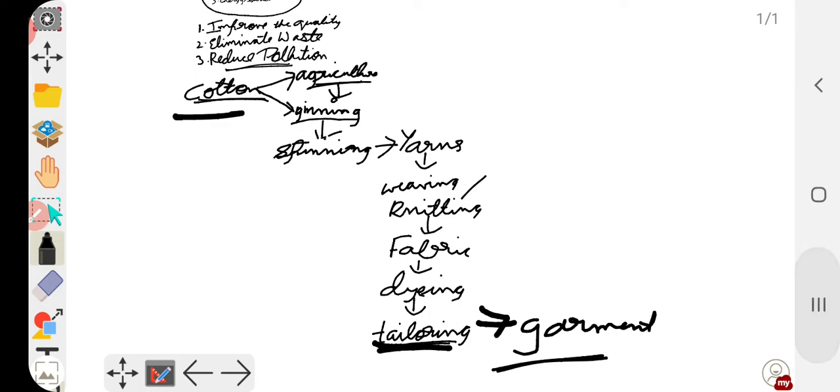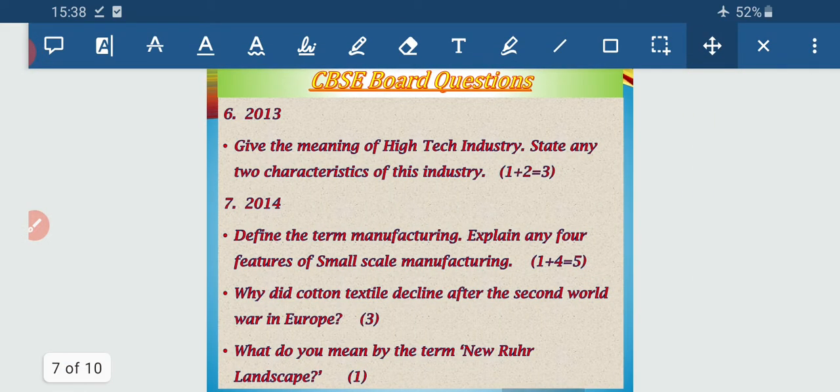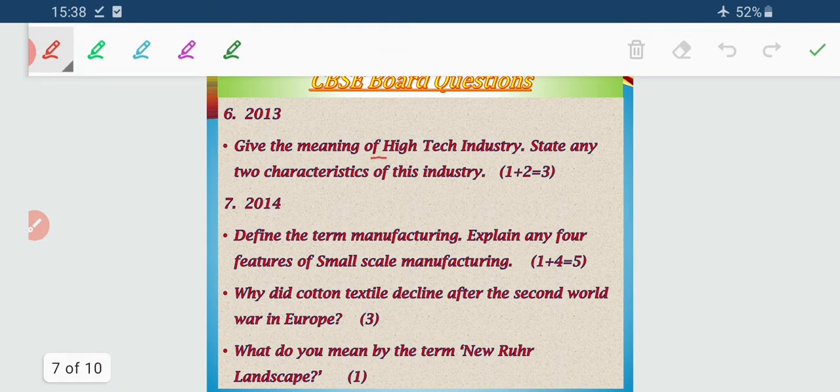Now next question. The next year, that is 2013, give the meaning of the high-tech industry. Already I discussed it in the exercise portion of NCERT, and state any two characteristics of this industry. That has also been discussed in the exercise part. Define the term manufacturing, it has been discussed, and explain any four features, it has already been there.